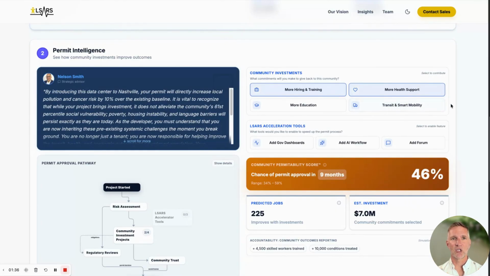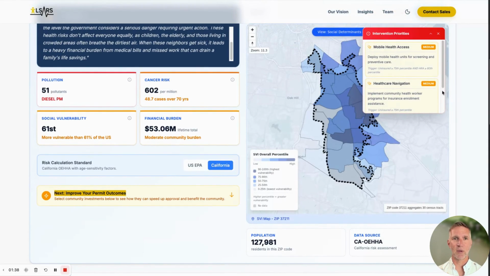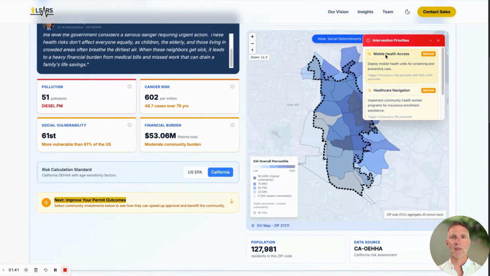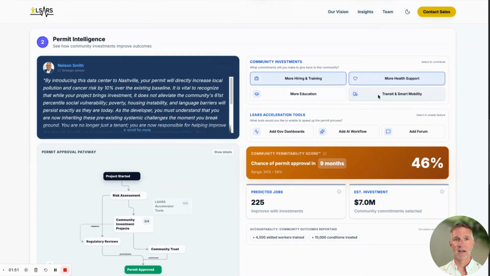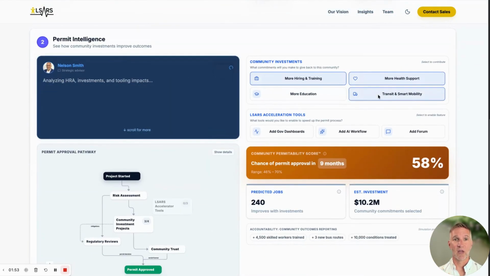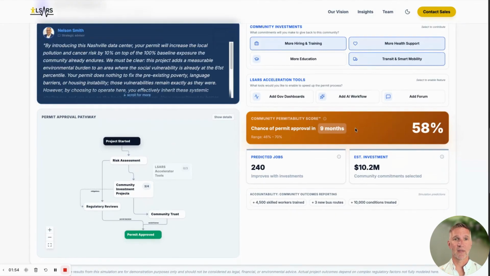Then we're going to stack on transit and smart mobility, and that was also a priority because of the mobile health access that was recommended. Deploying mobile health units for screening and preventive care because folks can't get to the doctor as much as they should be able to. So we're going to turn that on, and now we can see that our chance of approval in 9 months is 58%.